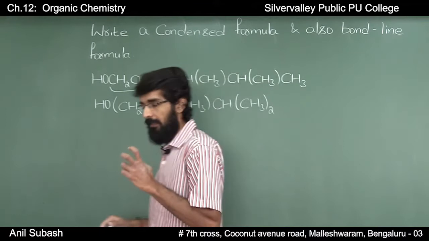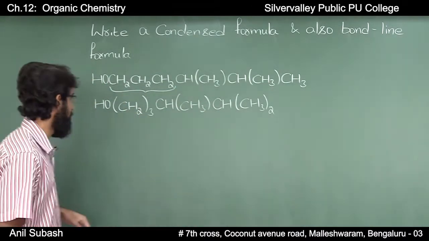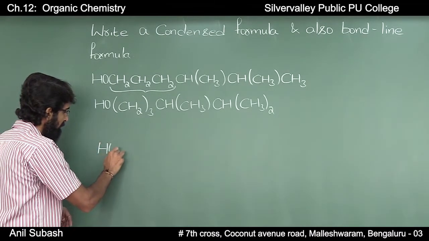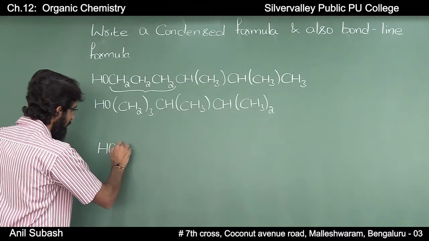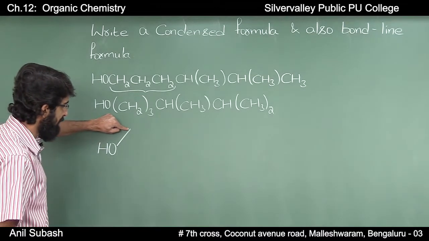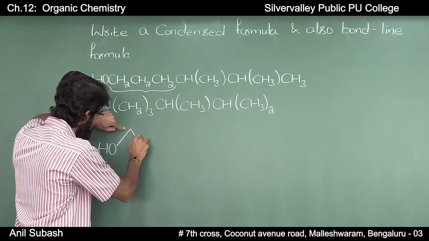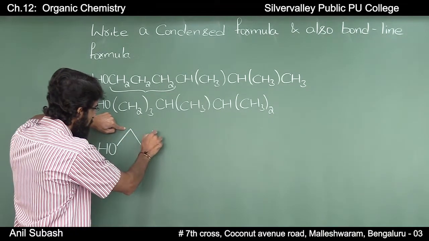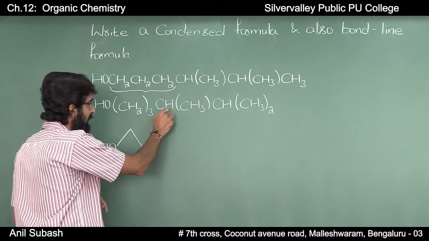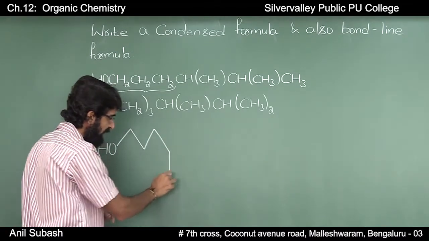Moving further, let us try to write the bond line formula for this compound. At the terminal, you have an OH group. You have three CH2 groups, therefore this represents one CH2 group, you have another CH2 group, and you have a third CH2 group, and you have a CH to which a CH3 is attached.